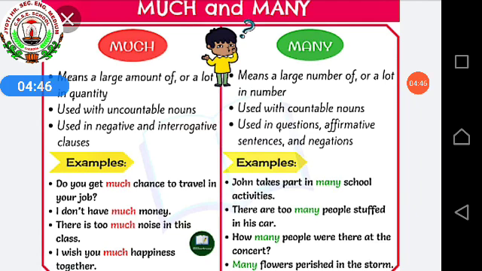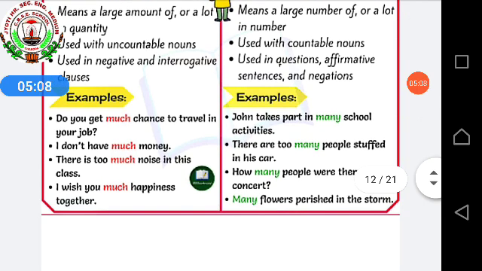Many used with countable nouns. Much used in negative and interrogative clauses. And many used in questions, affirmative sentences and negations. Negative and negations, they both are same. See, certain examples are given.